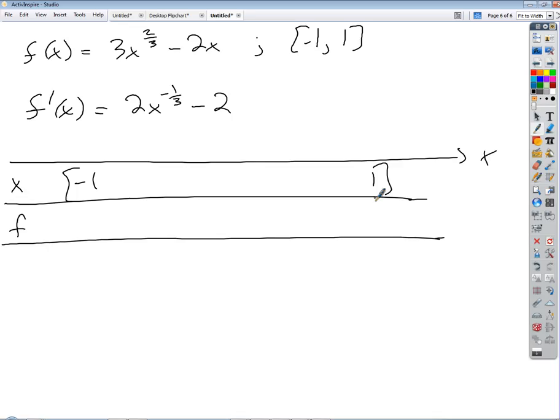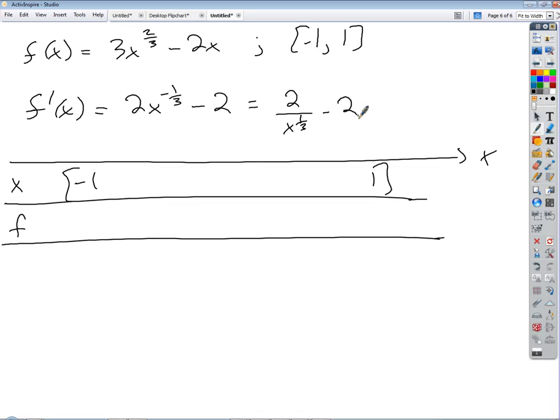So, are there any places where our derivative equals 0 or is undefined? Now look at our derivative here. We get 2x to the negative 1/3 minus 2. So what is x to the minus 1/3? It's 2 over x to the 1/3, minus 2, right?